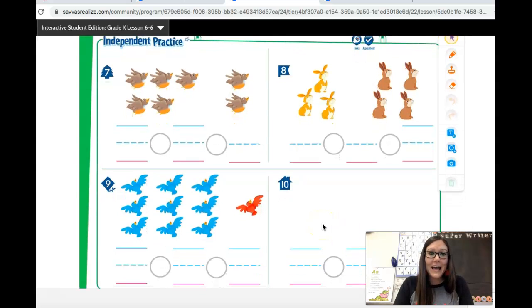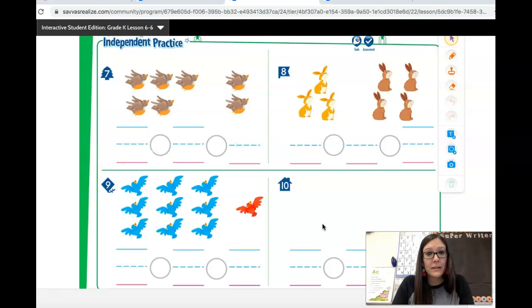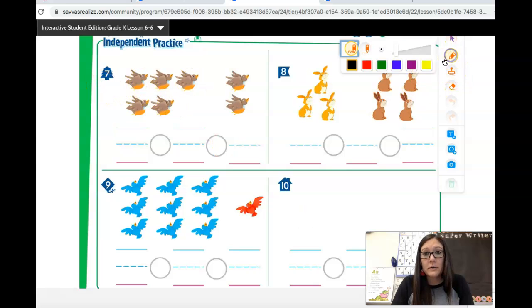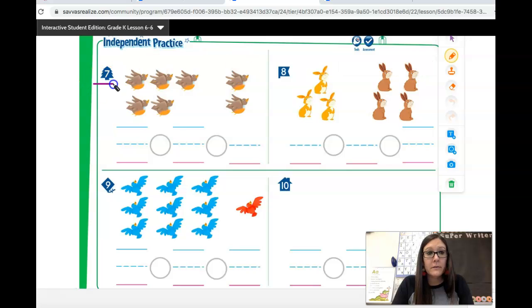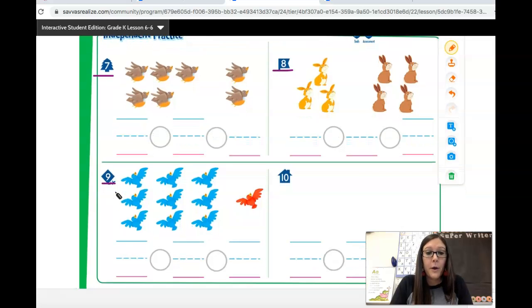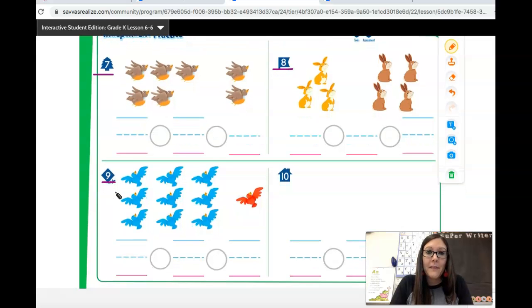It is. Kindergartners, I would like for you to write an equation that matches each of these pictures. I want you to try number 7 Christmas tree, number 8 flag, and number 9 kite, all by yourself. Pause the video and then push play when you have your work all done. And then I'll show you the answers when you come back. All right, push pause and get to work.